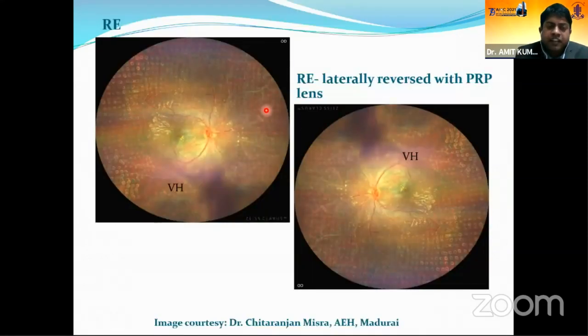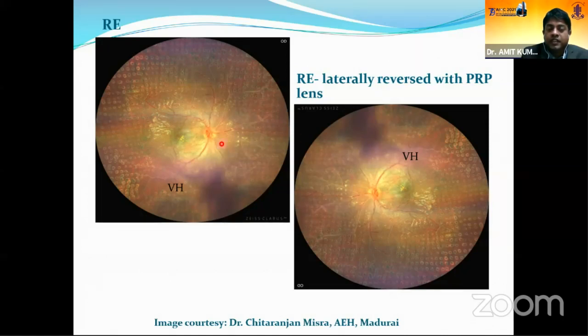One more important thing for the beginners is you can see this is a right eye image. There's some vitreous hemorrhage. So this is how you see the patient's fundus in a photograph. The moment you put the lenses for laser, the image will be like this. It will be laterally reversed and also inverted. So the inferior retina becomes the superior. This is very important for the beginners.